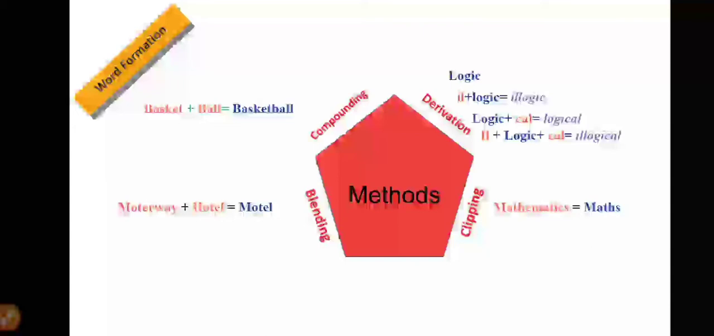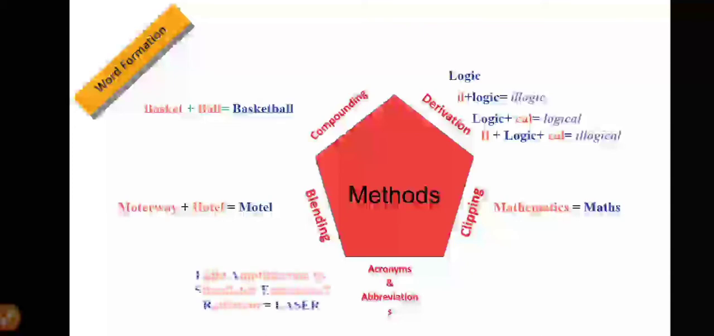For example, spectacles. We never use the word spectacles in our daily life, but we use the word specs, and instead of laboratory we use the word lab. A few examples we will see later. And the next method is called abbreviations or acronym method. Here the shortened form like a clipping will be used, but there is a slight difference between the clipping form and the acronym form.